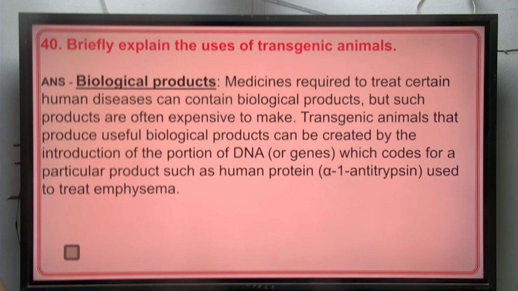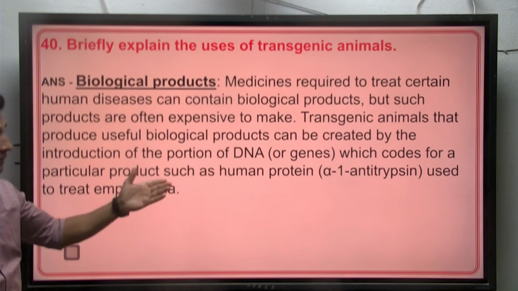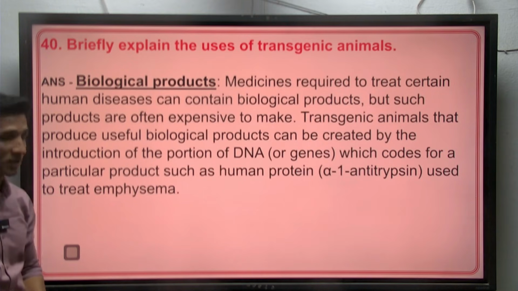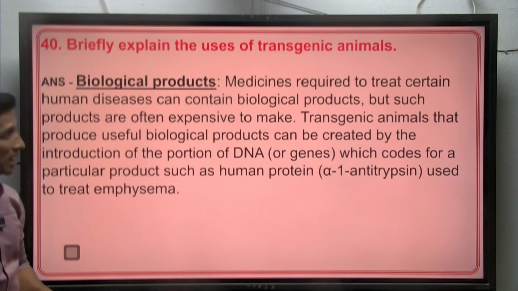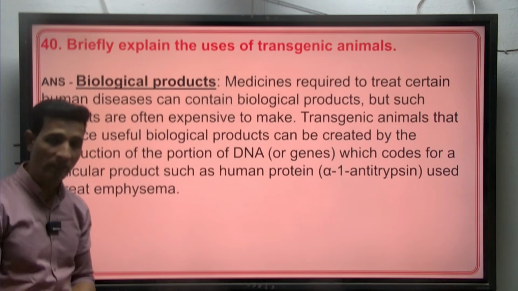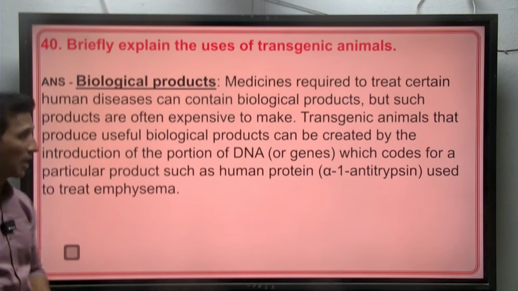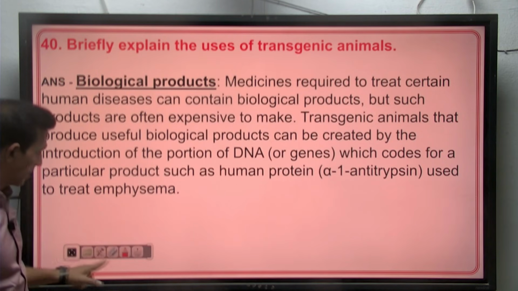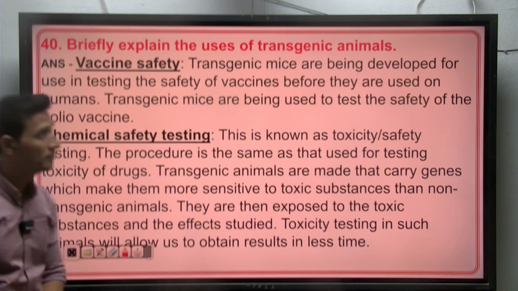Even these transgenic animals are very useful for the production of biological products which are very useful for us, like alpha-1 antitrypsin, a human protein which is used to treat emphysema, as well as increased protein production in transgenic animals like the transgenic cow, as well as vaccine safety.